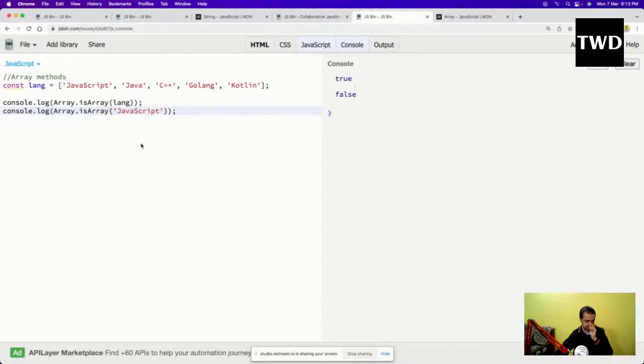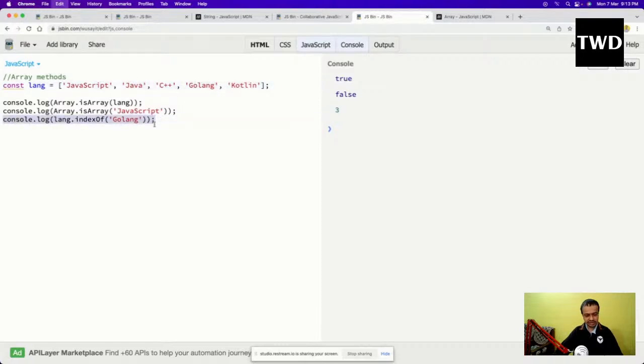So this is there, and then console.log of lang dot indexOf. So there is something known as indexOf. So what is this indexOf? I am taking Golang. If Golang is available, it will give me the exact index of it. So it is 0, 1, 2, 3. So it will give me like that.